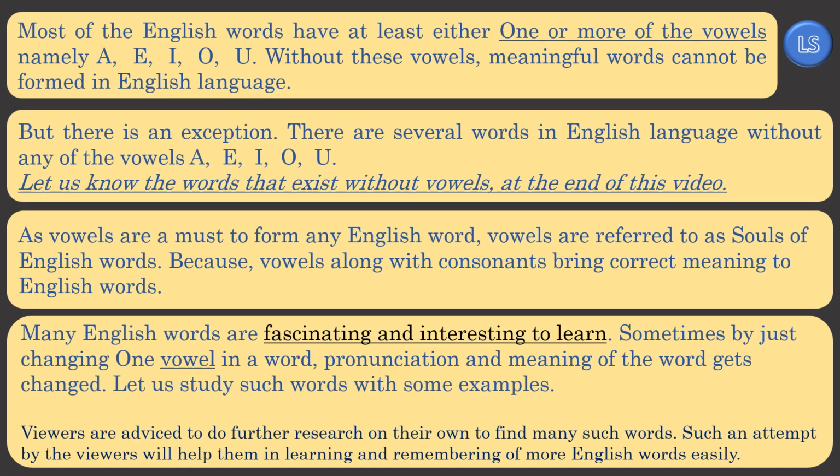Most of the English words have at least either one or more of the five vowels, namely A, E, I, O, U. Without these five vowels, meaningful words cannot be formed in English language. But there is an exception. There are several words in English language without any of the vowels, namely A, E, I, O, U. Let us know the words that exist without these vowels at the end of this video.